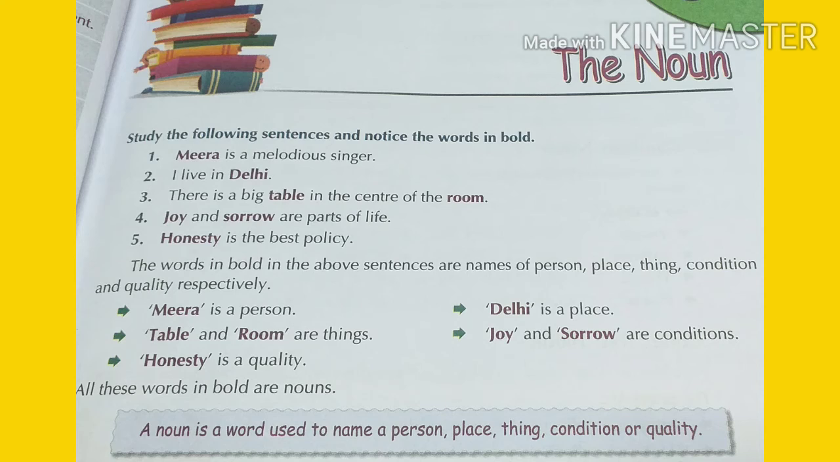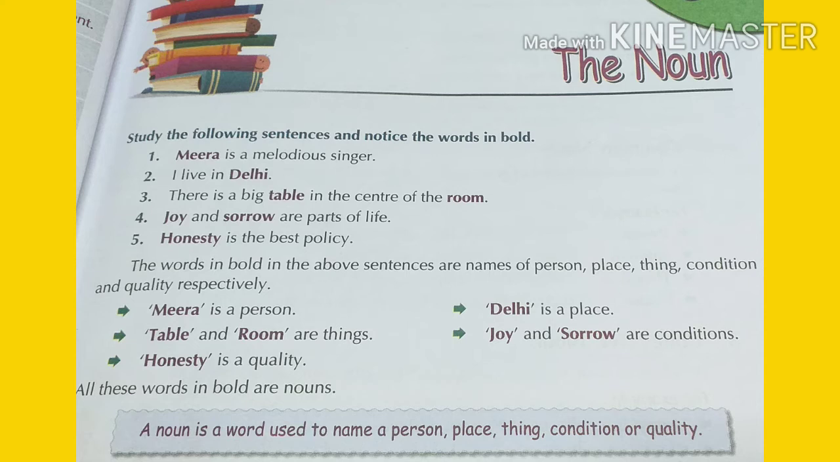So let's start. A noun is a name of a person, place, thing, idea, condition or quality. For example, let's read a few sentences to recognize which one is a noun. Suppose I say the first sentence, Meera is a melodious singer. I live in Delhi. There is a big table in the center of the room. Our joy and sorrow are parts of life. Honesty is the best policy.